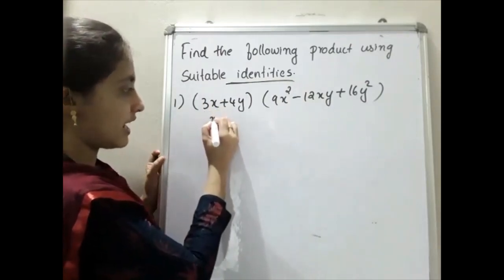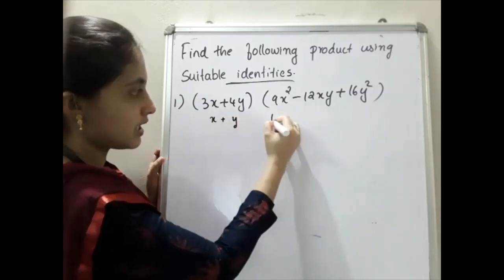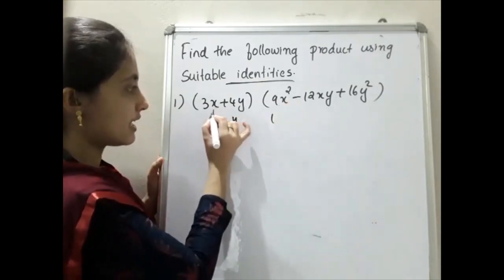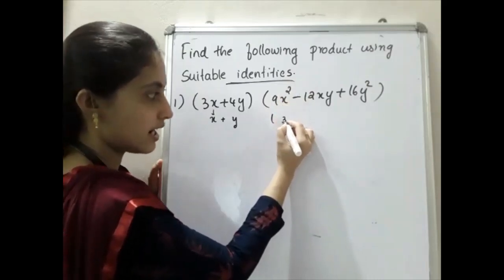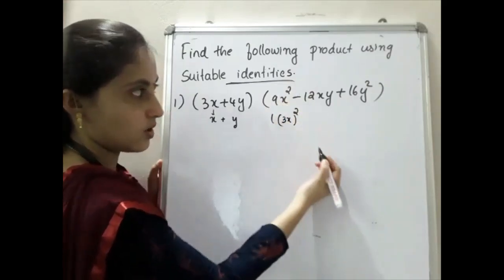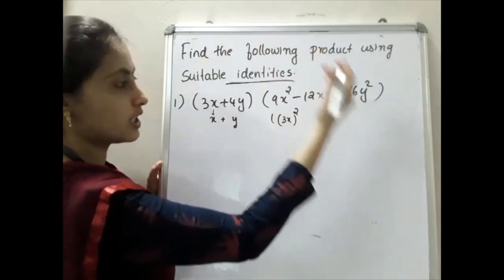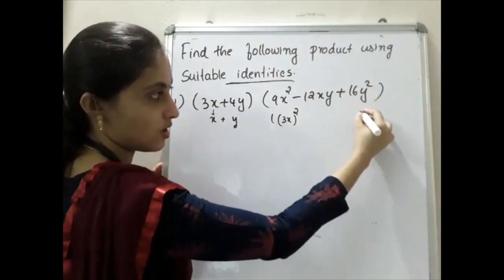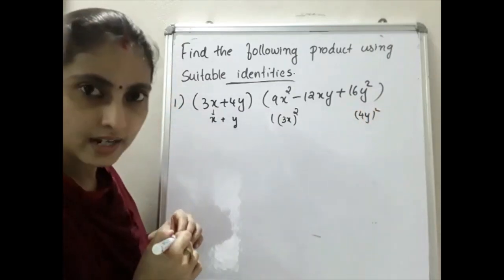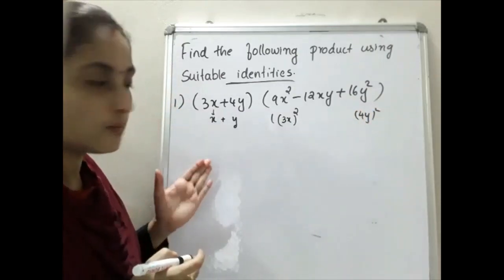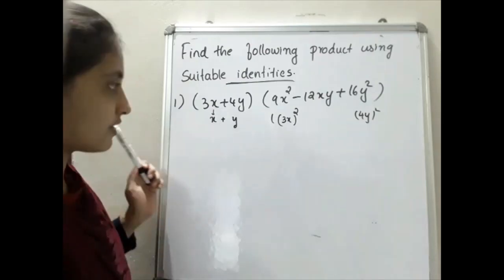Yes, just one look. The x plus y form. Here x, we take it as 3x. So 3x the whole square is 9x². With this we can write (3x)². And here 4y, the whole square is 16y², so (4y)². So which identity should be here? Yes, x³ + y³. So shall we do it? Yes.